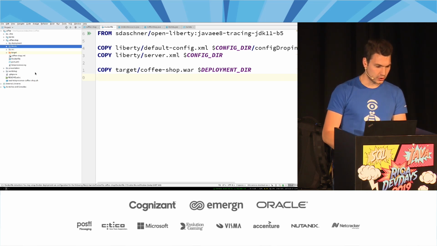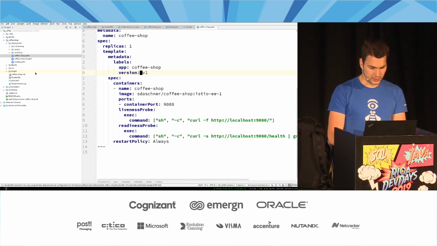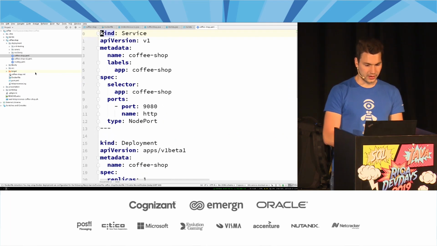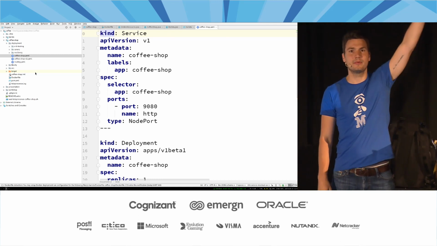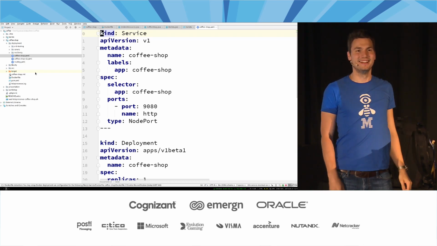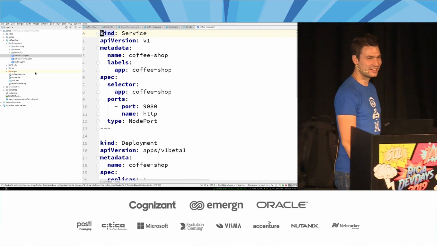And now in the same way, in a Kubernetes environment, we define in a declarative approach what pods and services and all that we have. This is a YAML file format. Who of you has seen that? Who of you knows about the YAML file format? Hands up. Oh, a lot of people. Who of you likes the YAML file format? Hands up. Oh, at least one, two, three, a few fans of this. Well, we're going to talk about that.